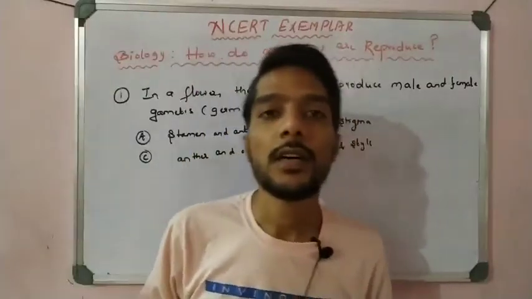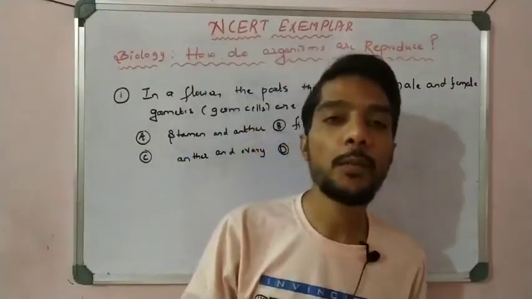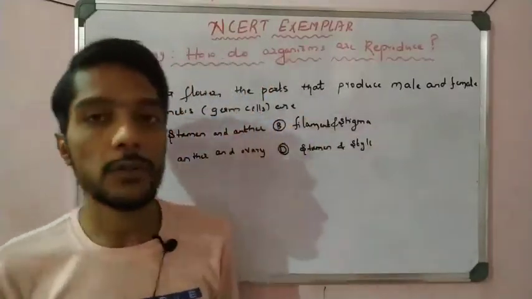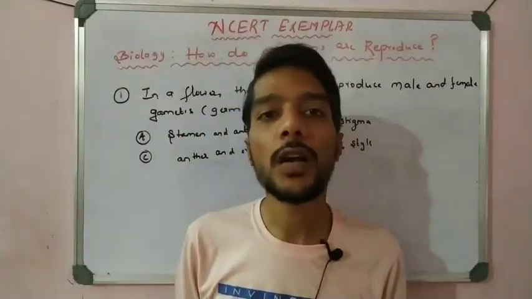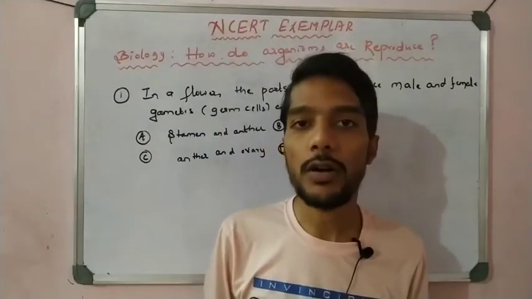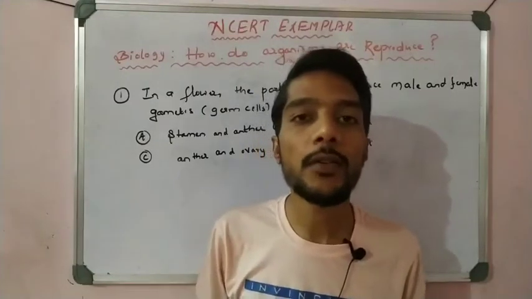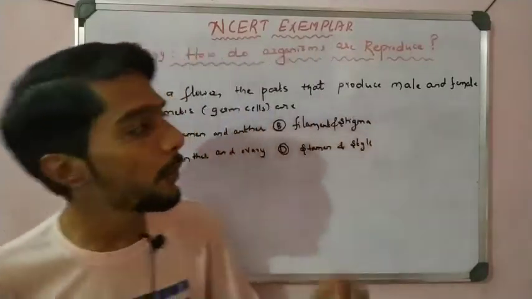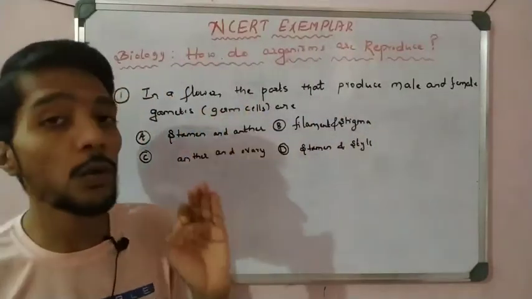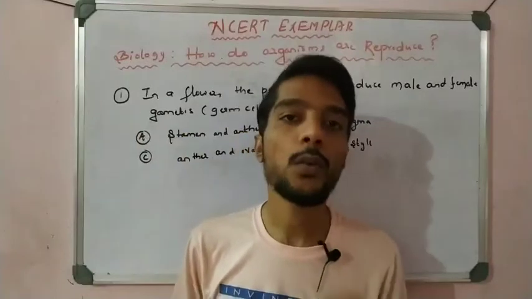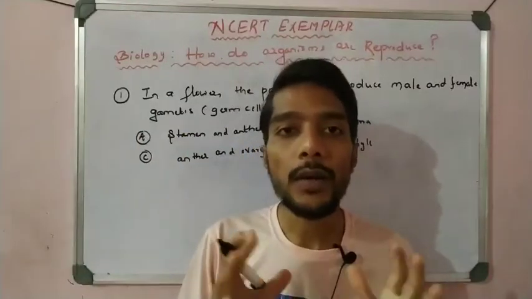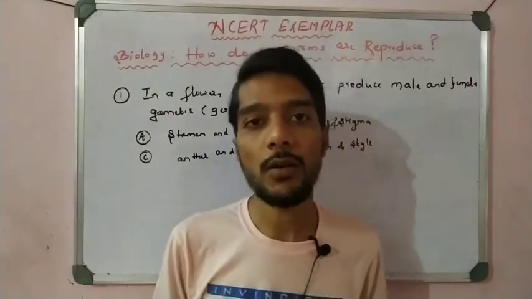Hi students, in this video we take another very important bio chapter of class 10, and that is how do organisms reproduce. In the last video we covered the control and coordination MCQs, and now in this chapter we take the NCERT exemplar multiple choice questions which are very important and based on the concept of how organisms reproduce. And one remark is that in this video I only take the sexual reproduction concept, right?